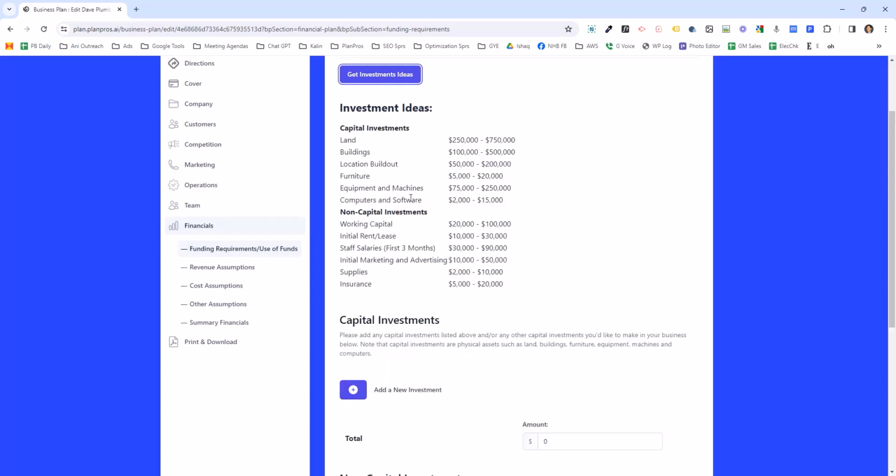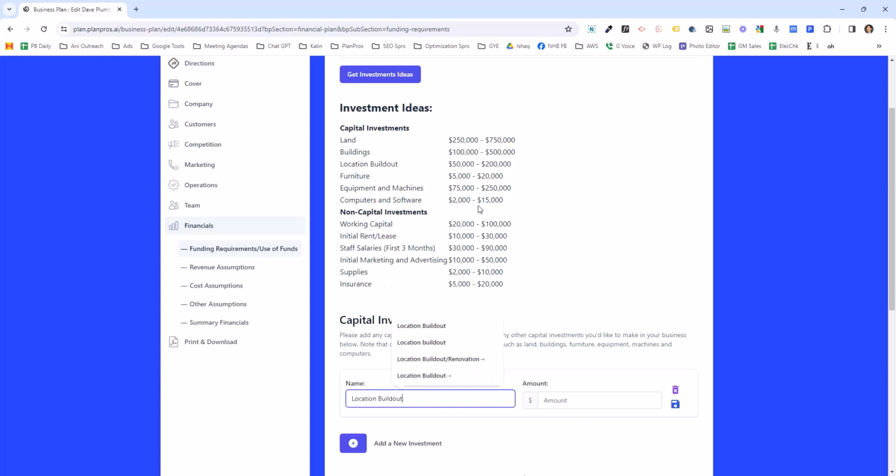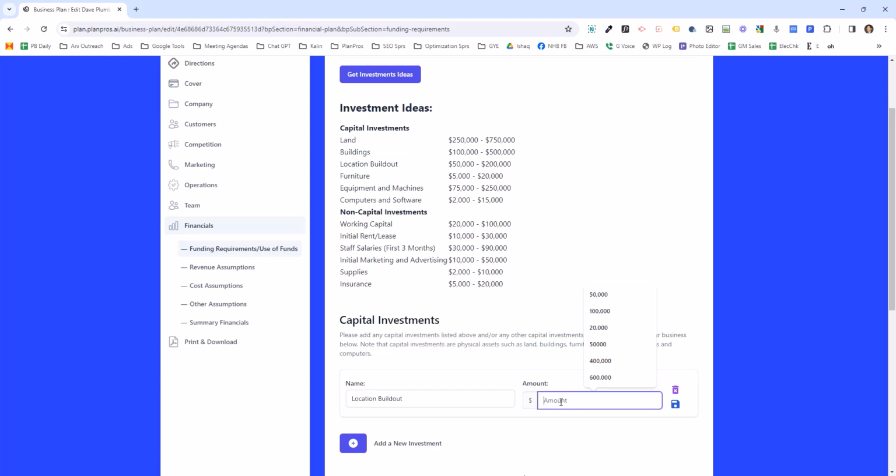So land, buildings. Now, you're not going to need all these things. I'm not going to buy land for a tattoo business, most likely, but building, location build out I'm going to need. So basically what I do here is location build out, and you add it in here, and hey, there's a range here, 50 to 200,000. I got an estimate, it's going to cost me $55,000. And so that's how you do this.